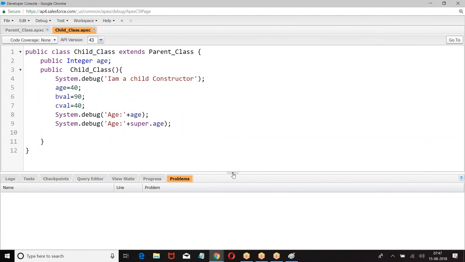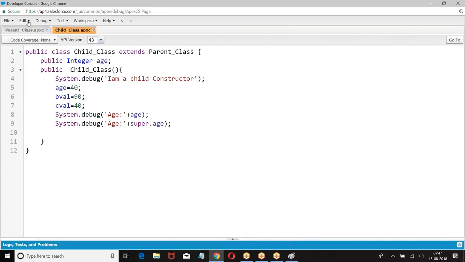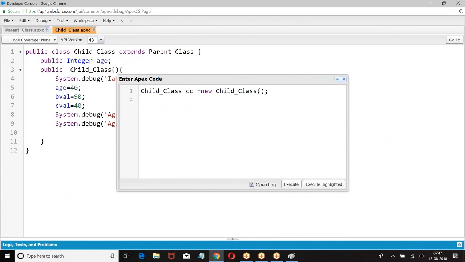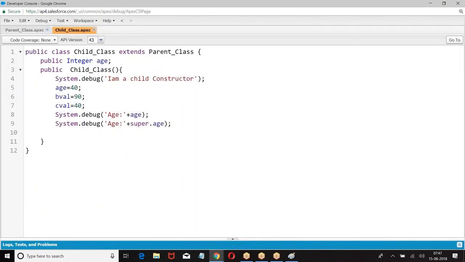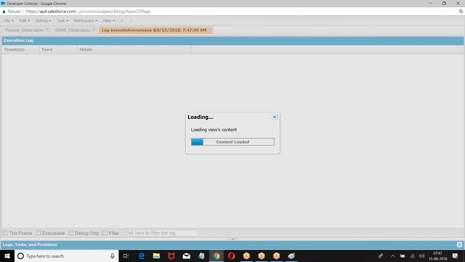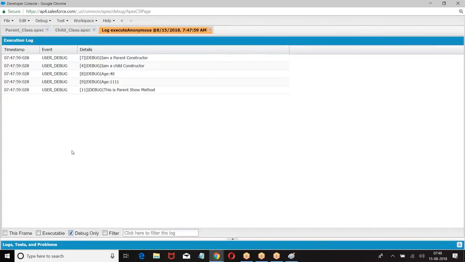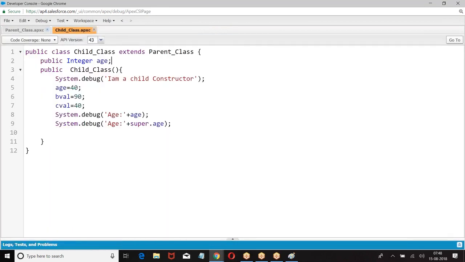Now, child also want to define. Look at the point. Now, child can call the methods of parent. Anything that is defined in the parent class except the private members can be invoked by child. Now, cc.show. So what we are doing? Invoking a method which was defined in the parent class. So the child can invoke any one of the properties of the parent class other than private members.